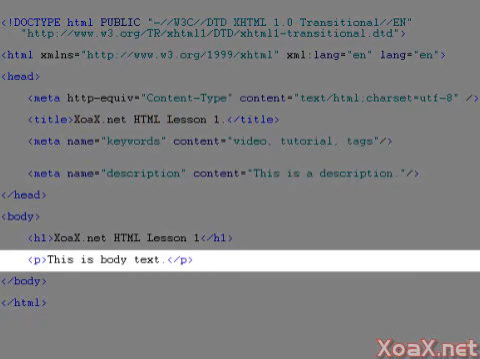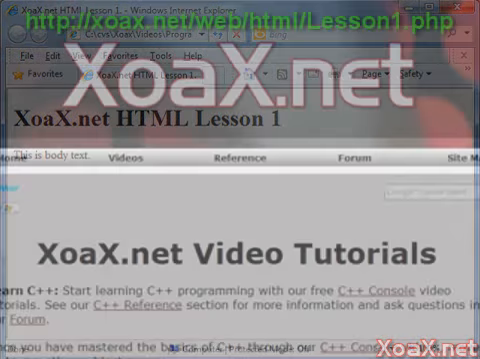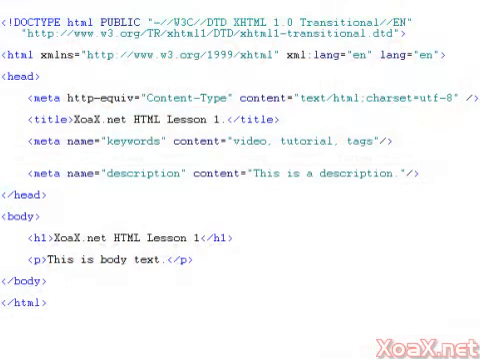For body text, you can surround each paragraph with what are called P tags. By default, P tags have white space above and below them as well. Right now on this zoax.net HTML lesson page, you can download this lesson's HTML as a template and then modify it for your own web pages.